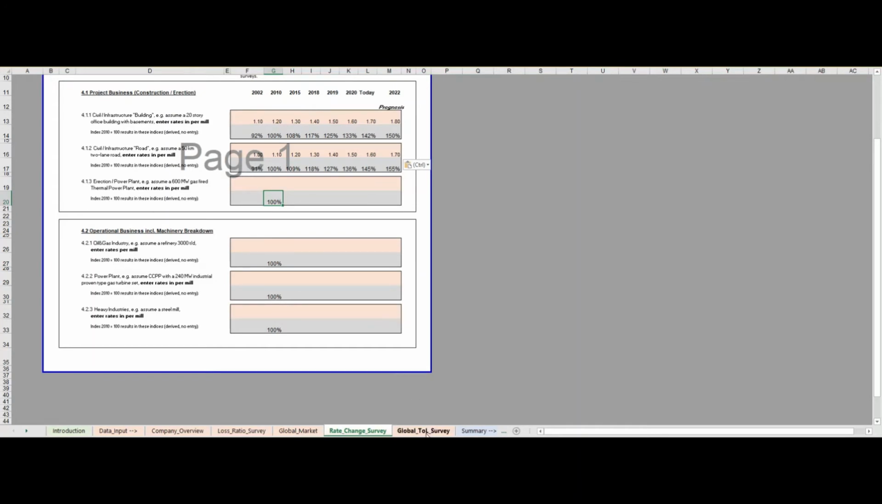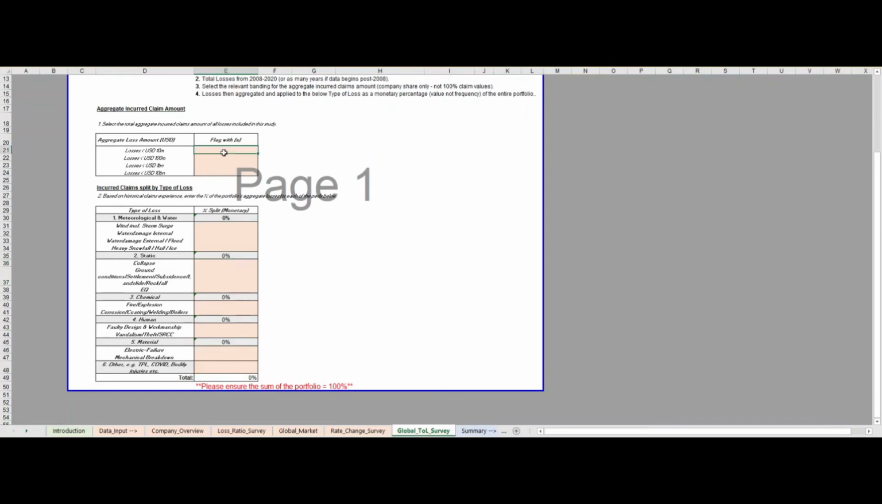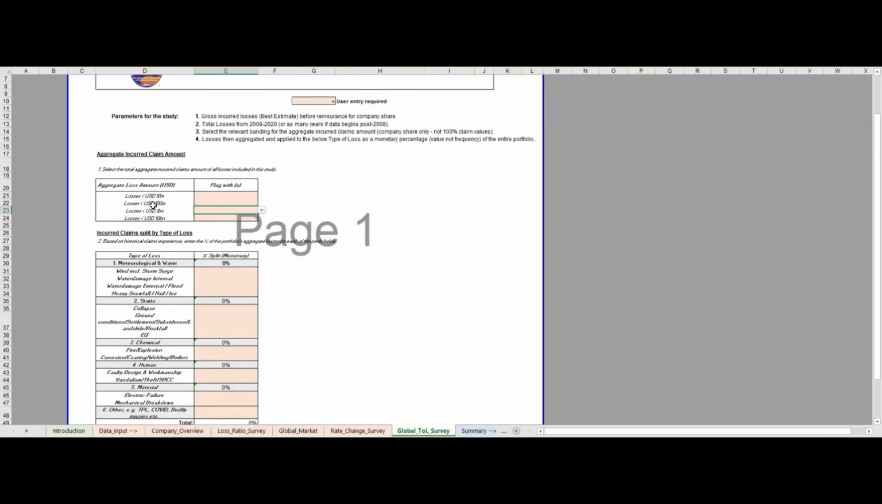Now moving on to the global type of loss survey. There's 2 separate sections in this. The first is to select the total aggregate loss amount that is relevant to your book. So the total incurred amount of losses between 2008 and 2020. So please select whether that's less than 10 million, 100 million, 1 billion, or 10 billion.